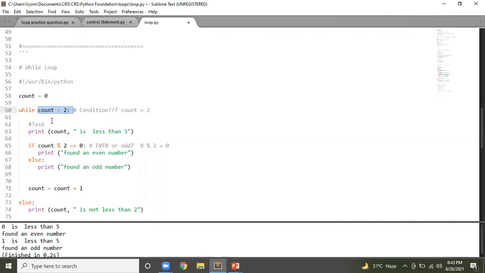So this is very important. You need an initialization, an initial value. You need a condition and you need an incrementer. This is fixed. In case of a while loop, you need an initializer, you need a condition, and then you need an incrementer, something to increment the value. Okay, and in between you can perform your task. Clear?